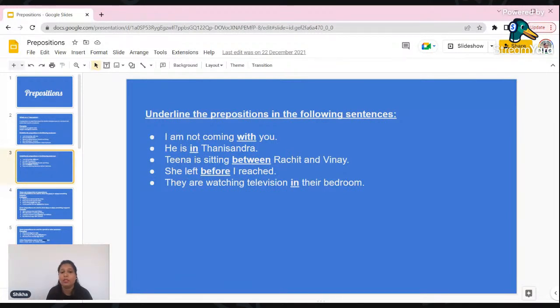Like here we are using with for साथ. I'm not coming with you, मतलब मैं तुम्हारे साथ नहीं आ रहा. मेरे टीचर ने मुझे डंडे से मारा. Okay, my teacher beat me with a stick. In Hindi we say डंडे से मारा, but in English we will say he beat me with a stick. If you don't know the usage properly, you will say डंडे के साथ मारा, right? It is not correct. So for every word there are certain usages, and we must know that.